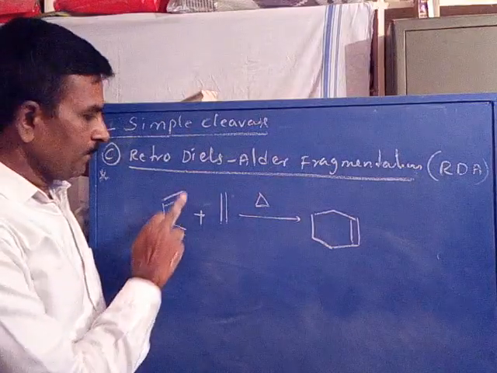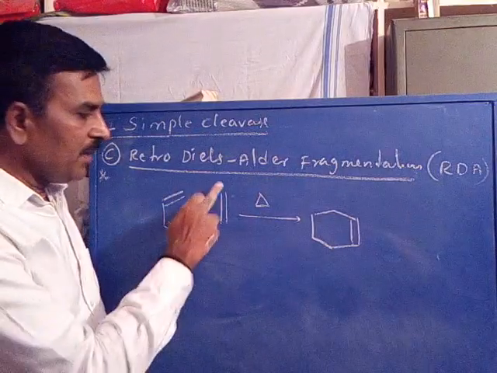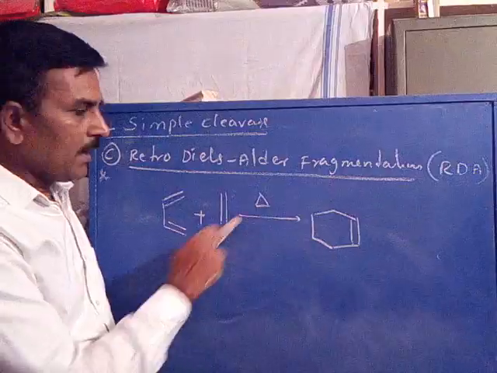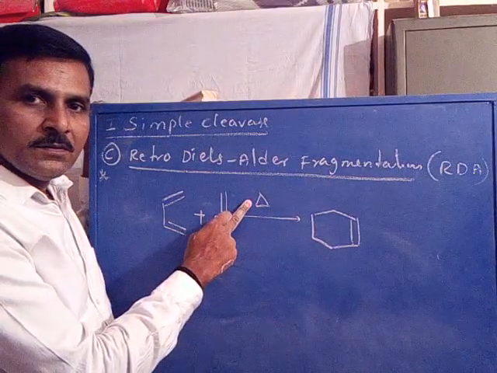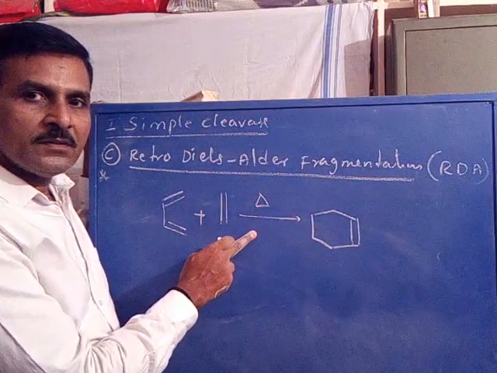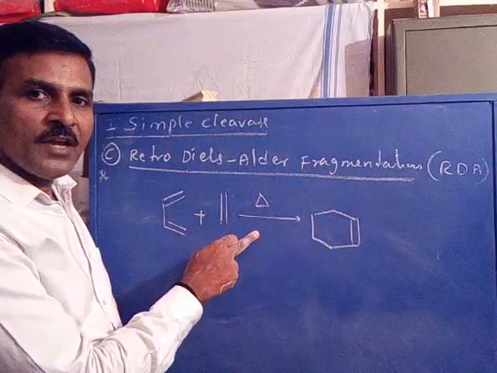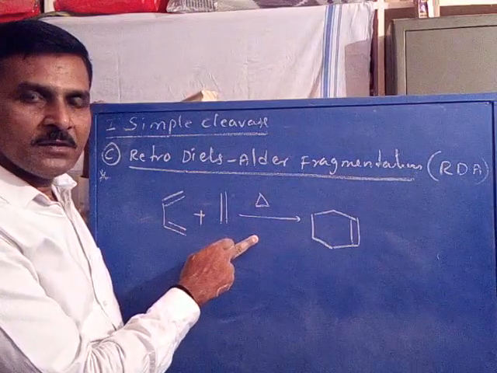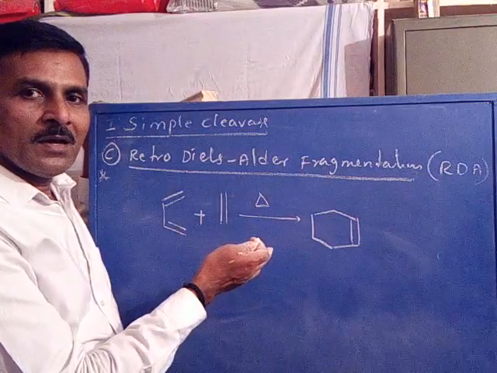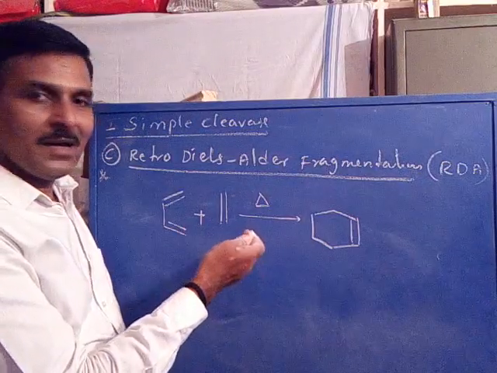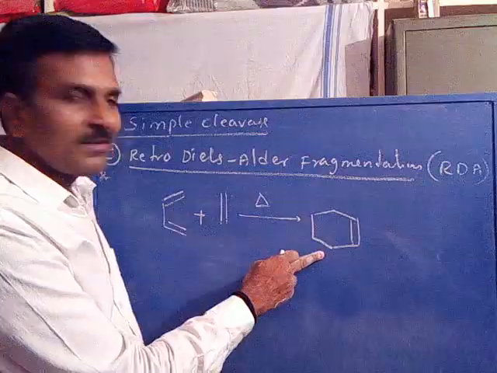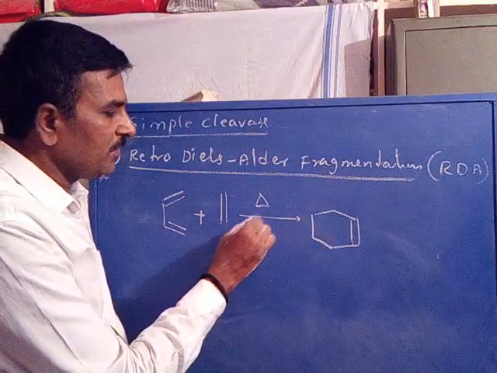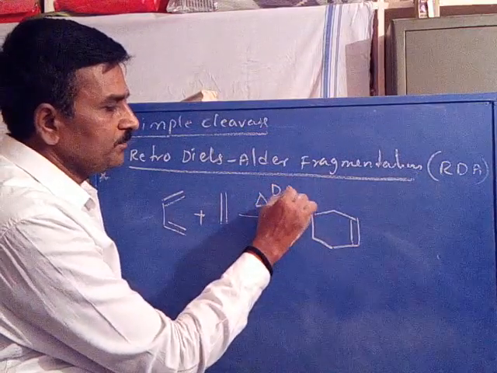Are you following? A diene combines with a dienophile under thermal conditions, without using any reagents and without the formation of any intermediates, that is, it is a concerted mechanism. The product is formed in a single step to get a cyclic olefin. This is called the Diels-Alder reaction.